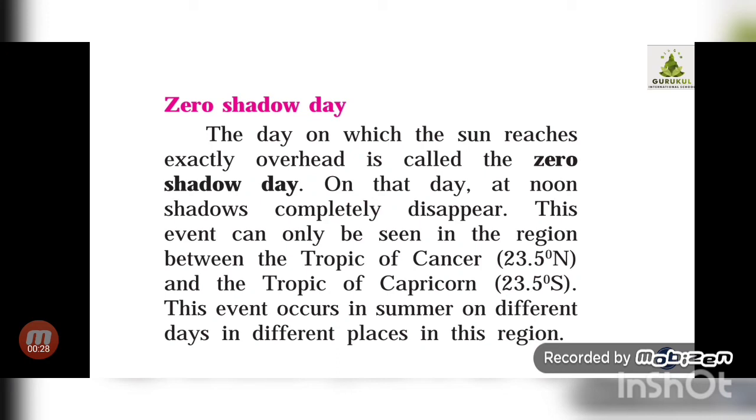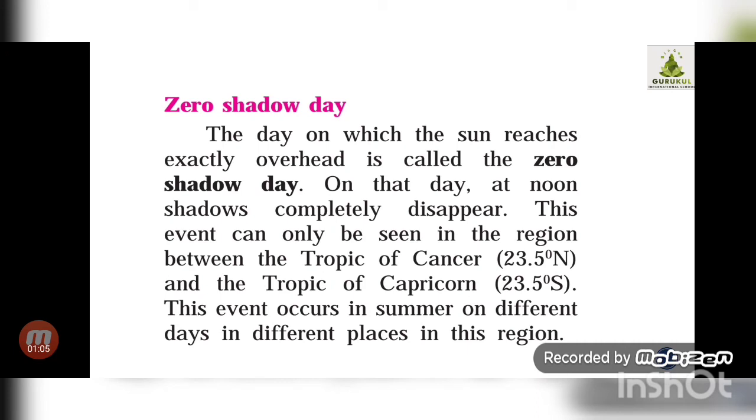Shadow, you know the meaning, you have seen shadows. Whenever you stand in front of light or in sunlight, what happens? At the back side of us, or of any object which is kept in light, on the side opposite to the source of light, the shadow is formed. In the last parts we have seen how shadows are formed. Now, zero shadow day means what?